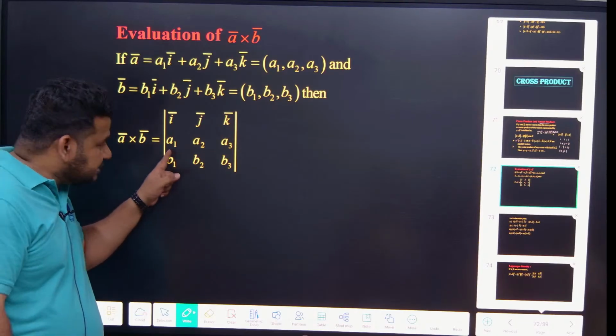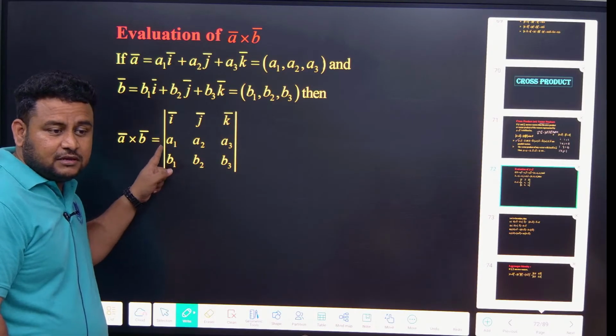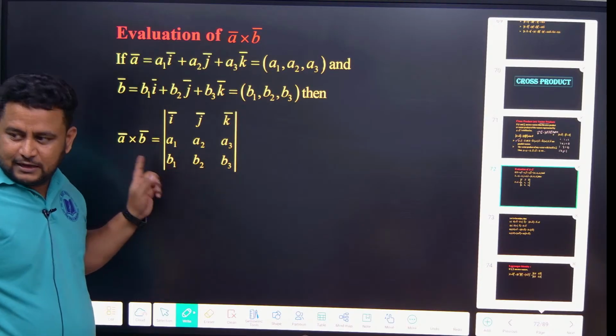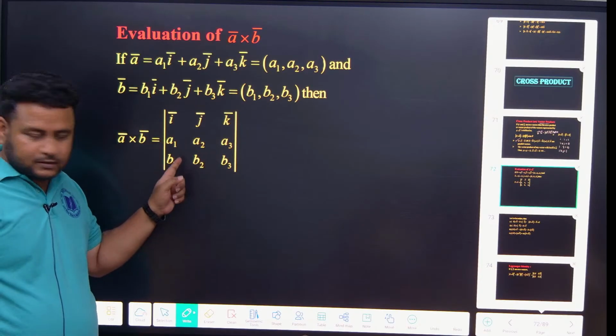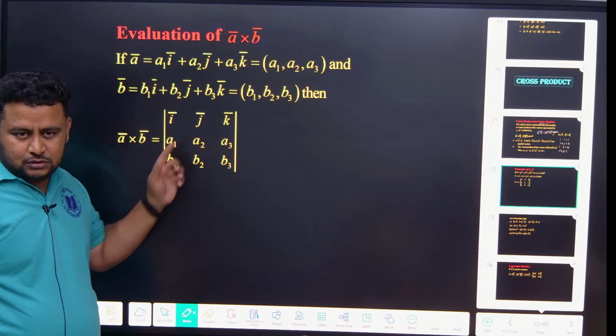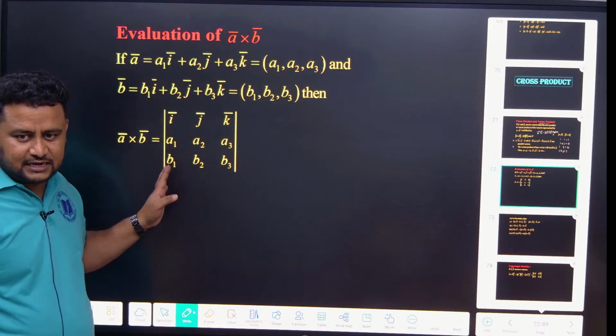So this is what? A cross B means A should come first. B cross A means B should come first. Please be careful. B cross A means B should come in the second row. I, J, K will always be in the first row. Okay, getting it, Neha? Getting it, Srinidhi?